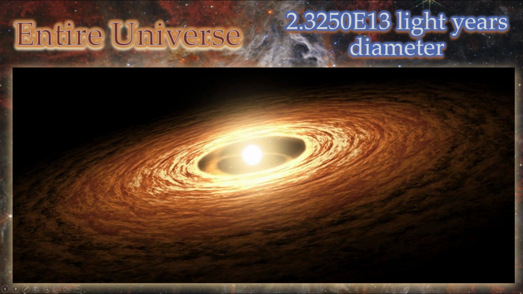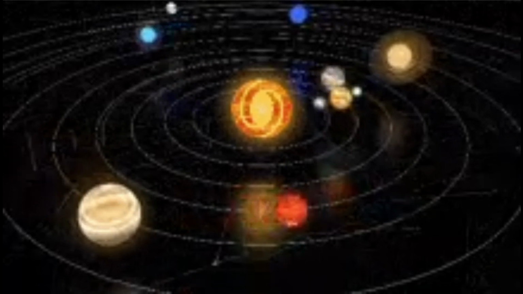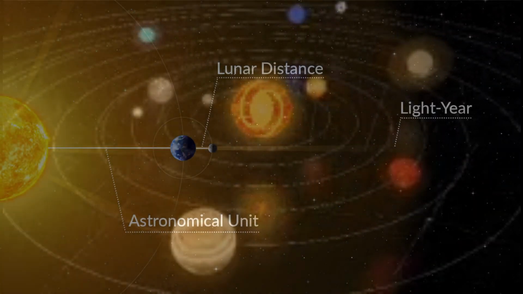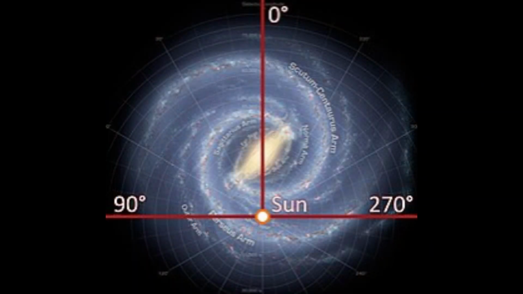That was a lot of information, so let's go back. Earth's diameter is 12,756 kilometers. It is 150 million kilometers from the Sun. The Earth and the Sun are located in the solar system, which is roughly 6.35 light years in diameter, including the Oort cloud. 1 light year is 9,461,000,000,000 kilometers. The solar system is located in the Milky Way galaxy. The Milky Way galaxy is about 100,000 light years in diameter and is part of the local group.